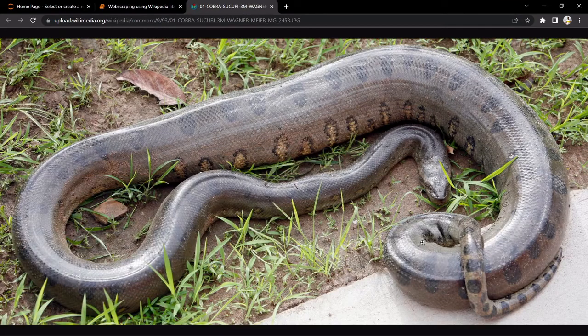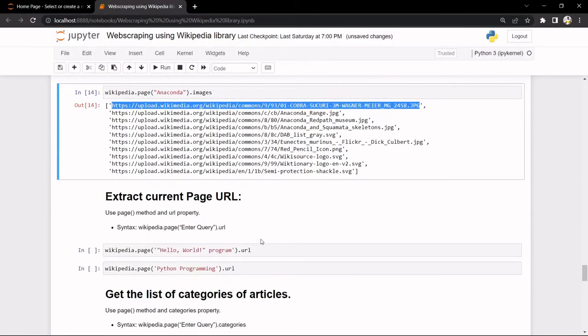Oh my, this is an actual anaconda. No, we were talking about the Anaconda. Yeah. Now let's move on with extracting the page URL. Again, we are just using the dot page method. Again, we have wikipedia.page and the title that we want.